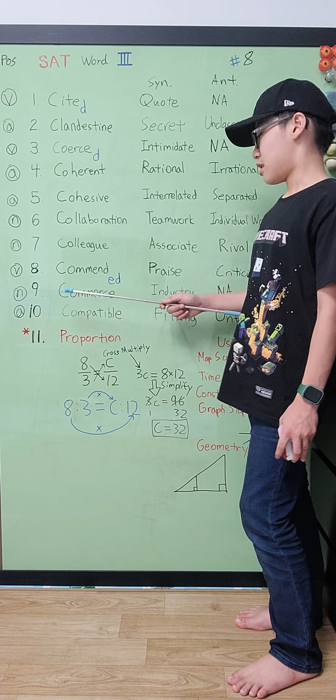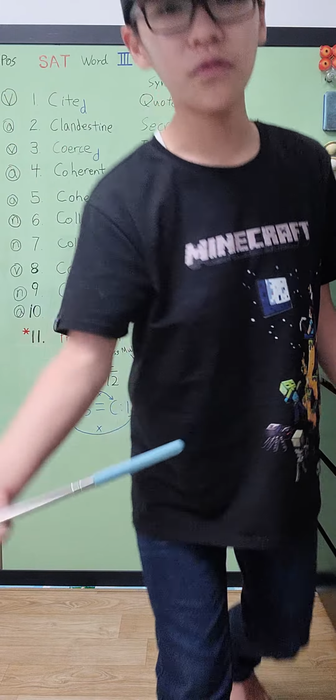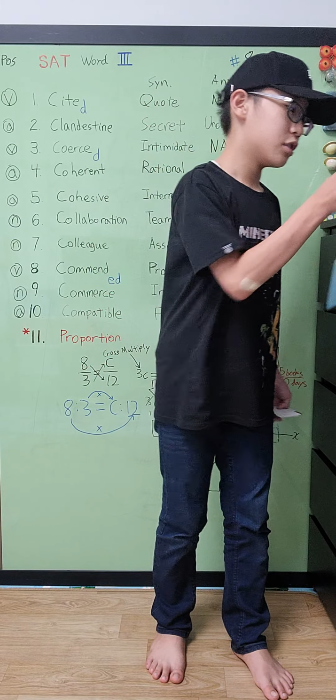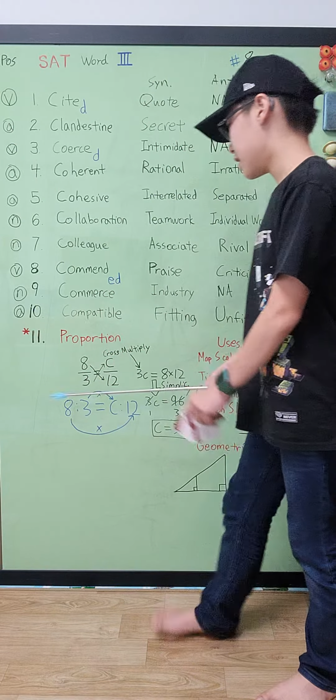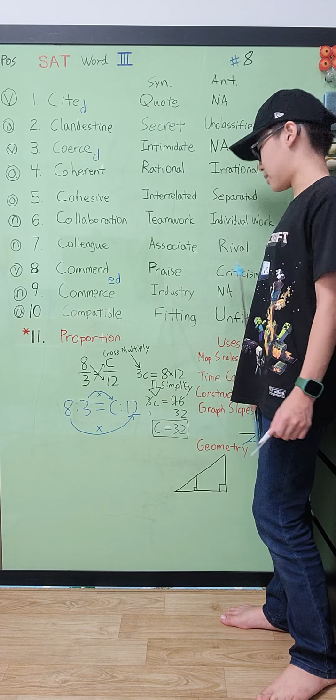Number 8, it's commend. Commend basically means to present as worthy of notice or of praise. So it basically means praise. And so to commend someone, the synonym is basically to praise that person, and the antonym would be